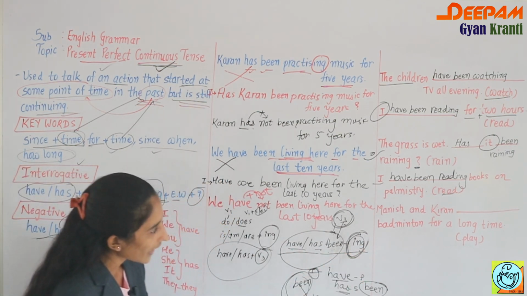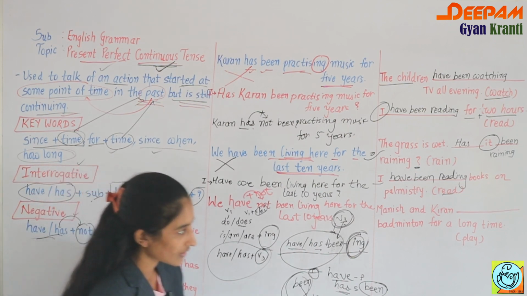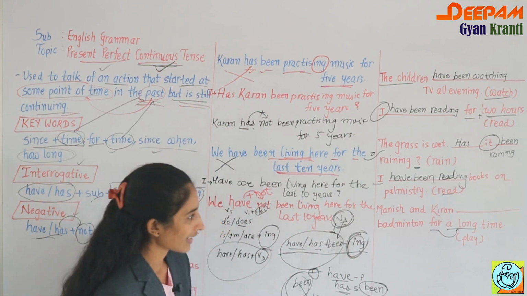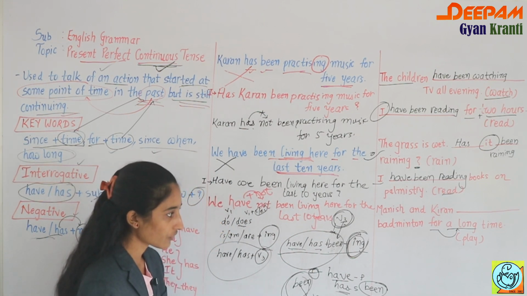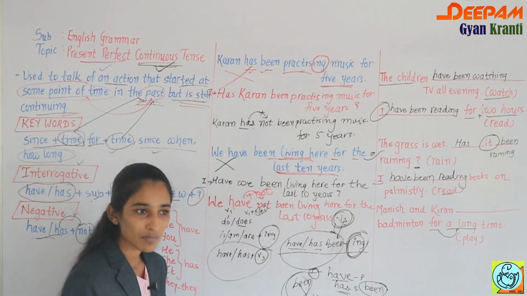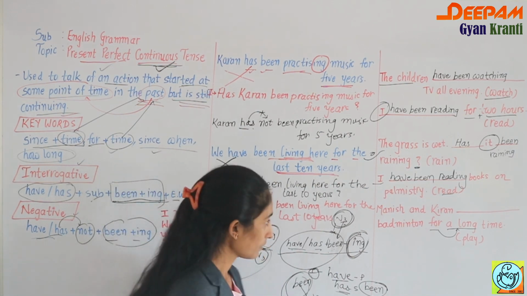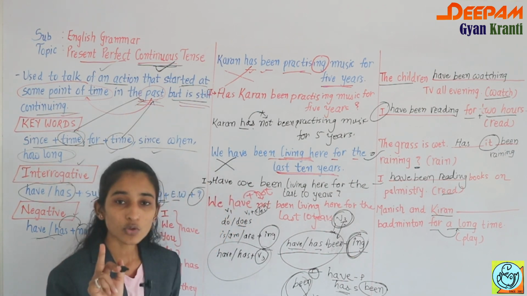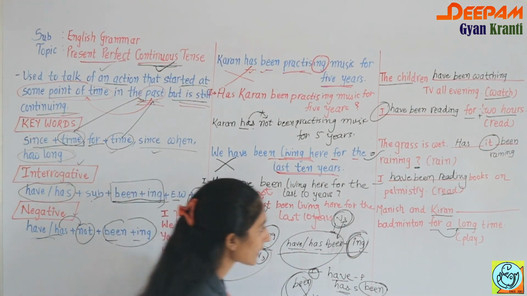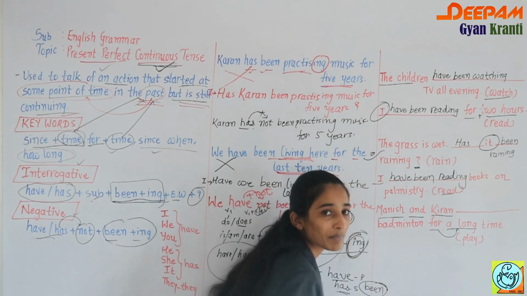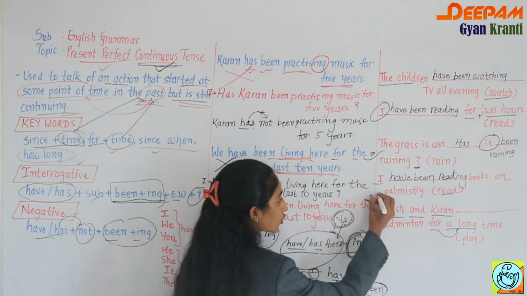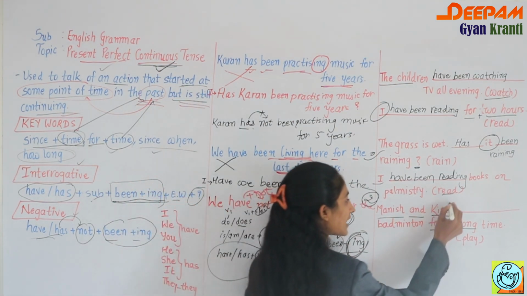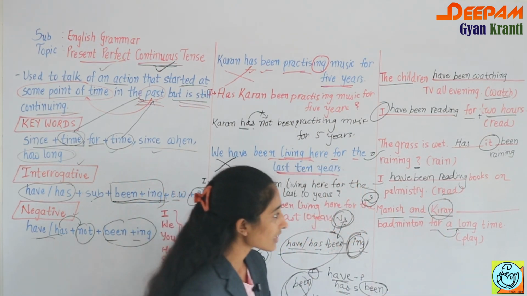Okay. Manish and Kiran played badminton for a long time. See here, for a long time means it started in the past and we can feel that effect continuously in the present. Now sometimes we are in a hurry in the exam, and as you see Kiran here, you are definitely going to put has. But don't be in too much of a hurry. Manish and Kiran means two people are there, so the answer is have.